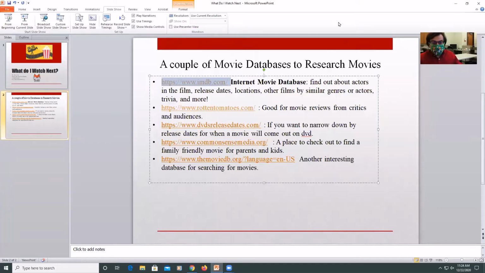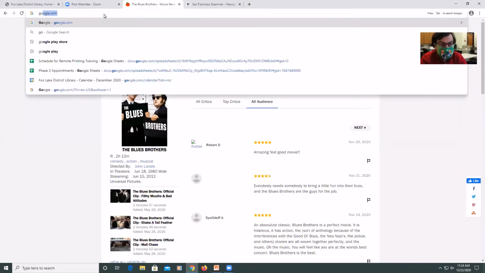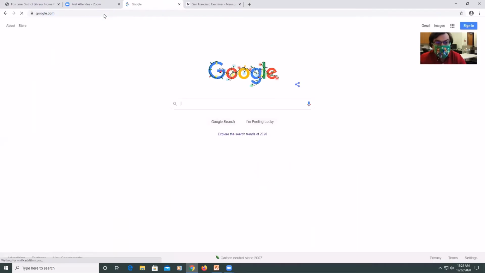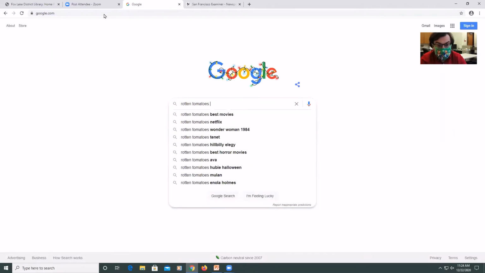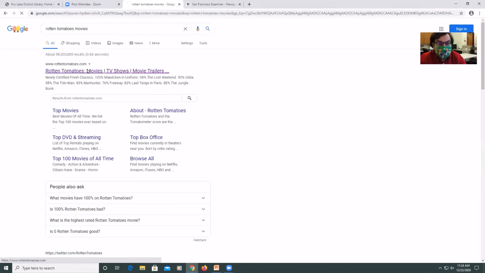Okay, one other movie database that you can check out is called RottenTomatoes.com. This one's good for movie reviews by critics and audiences. So if we open up a Google search here, and we type in Rotten Tomatoes movies, and then we click on Rotten Tomatoes and movies.